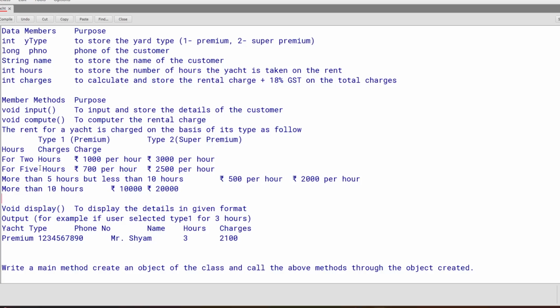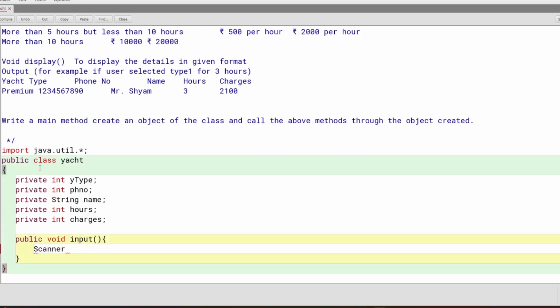Normally input you will call only once to get the details, that is yType, phone number, and name. But hours you may call again and again. So we'll have scanner outside, so that in compute we can use that.